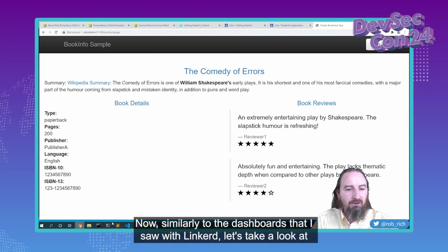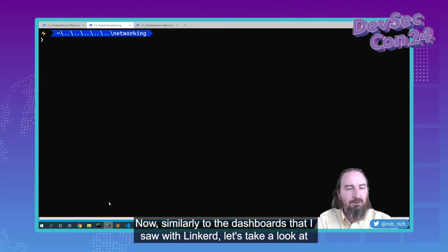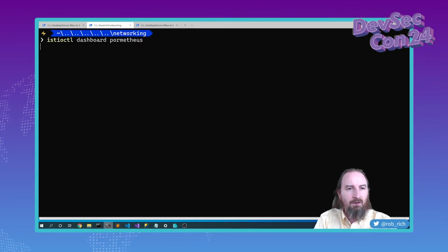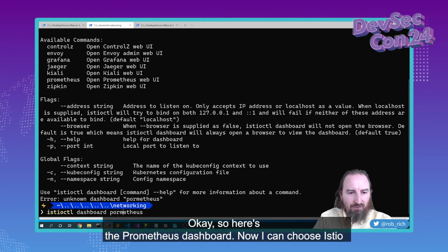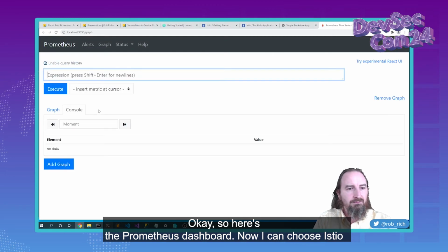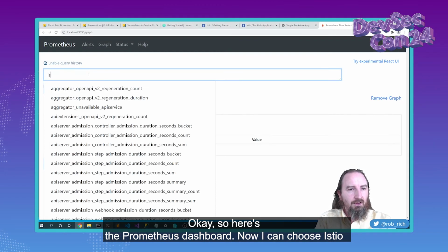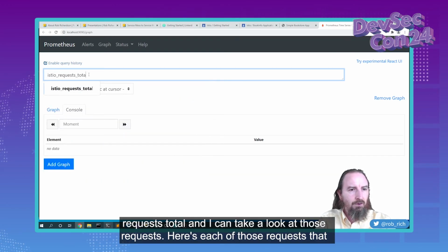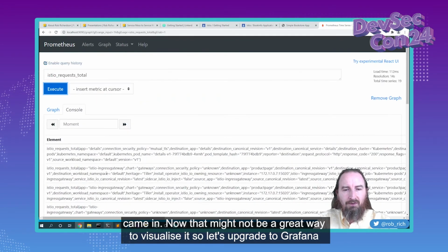Now, similarly to the dashboards that I saw with Linkerd, let's take a look at some of the dashboards that we can look at with Istio. istioctl dashboard Prometheus. Okay, so here's the Prometheus dashboard. Now I can choose Istio requests total, and I can take a look at those requests. Here's each of those requests that came in.